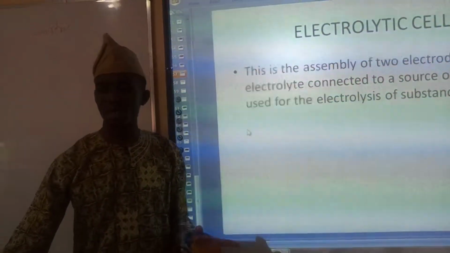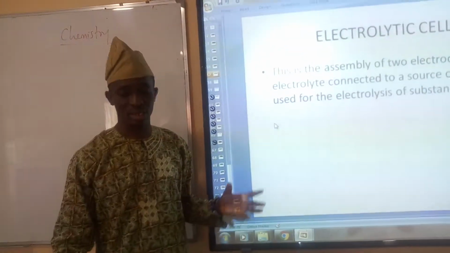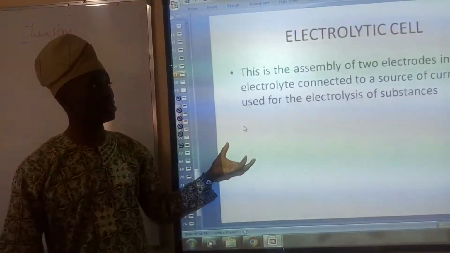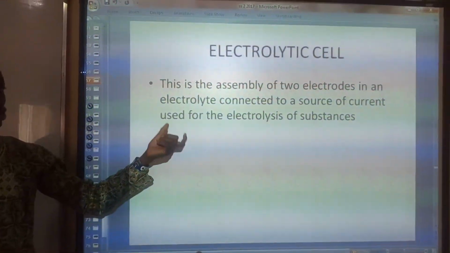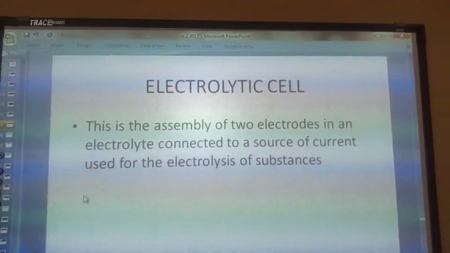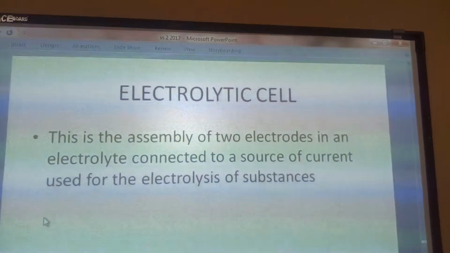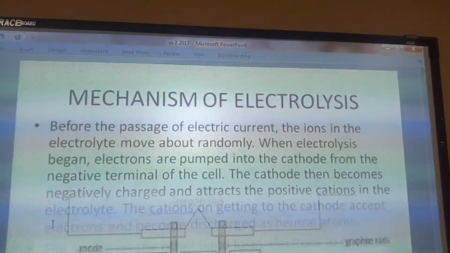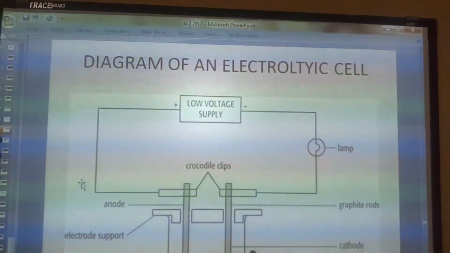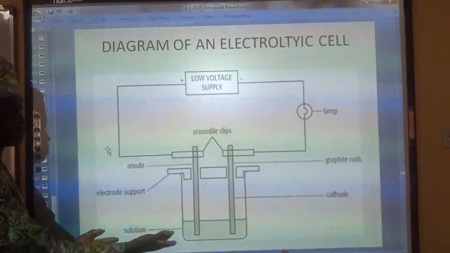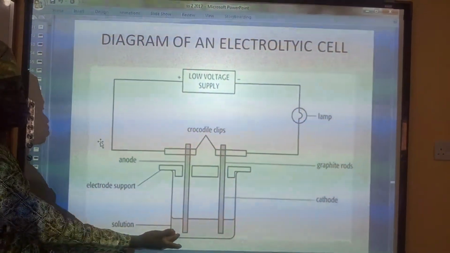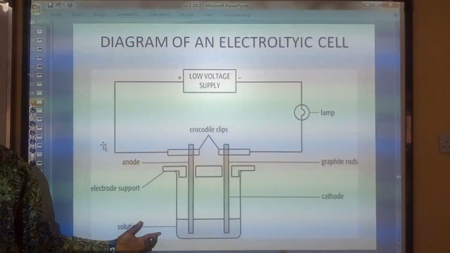Now, the electrolytic cell is just the assembly of two electrodes in an electrolyte that is connected to a source of current for the electrolysis of the substance. If we take a look, this is a diagram of the electrolytic cell. Inside this beaker, I have my solution. The solution I'm talking about now is the electrolyte.